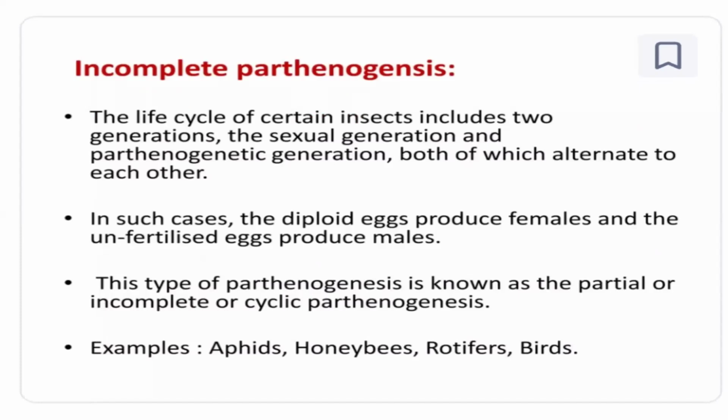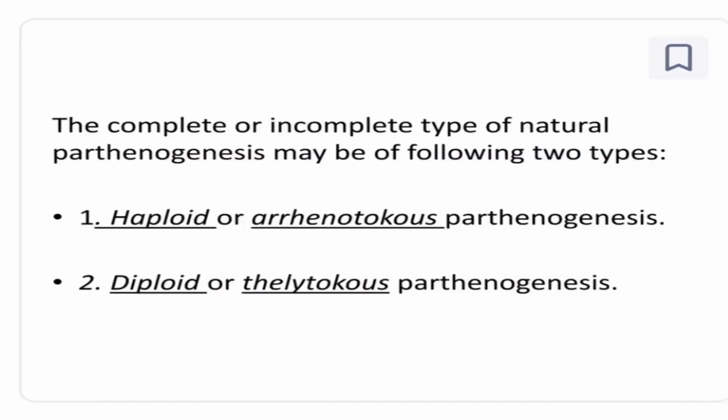Now the incomplete type: the life cycle of certain insects includes two generations, like the alternation of generations, with sporophytic and gametophytic phases that come one by one in their life cycle. That is the way.